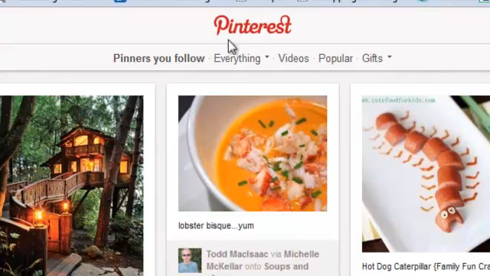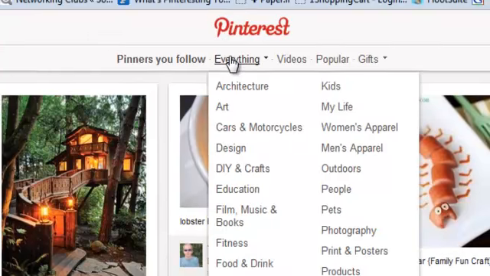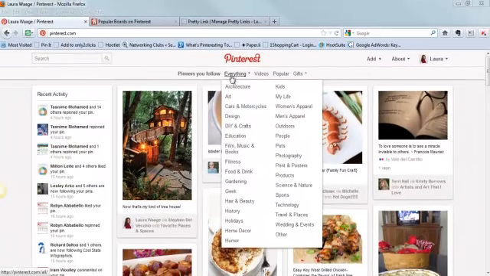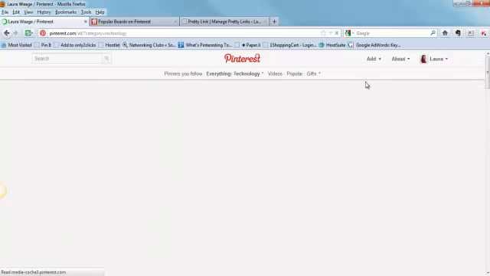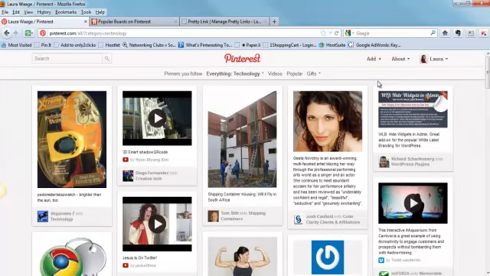Other options that we have include hovering over everything so that we can pick a specific category. Let's say we want to go to technology. If we click on technology, then we're now going to be seeing all pins that show up in the technology category, regardless of whether they're pinners that I follow or not. Again, this is a really great way to see different people, to be able to follow different people, and to be able to find people that are going to be in your target niche, your target audience.